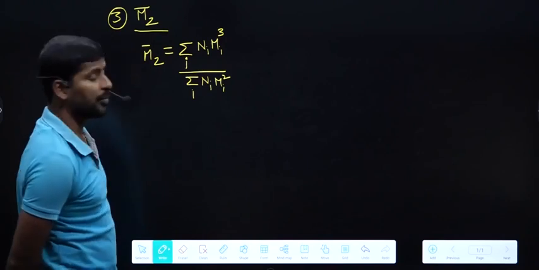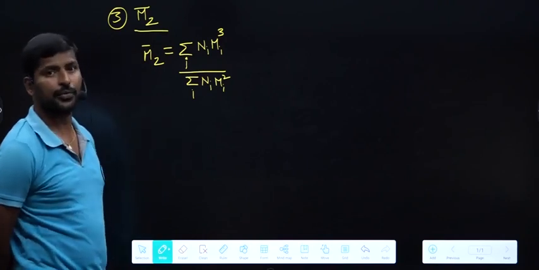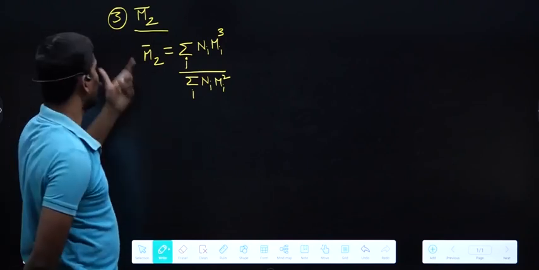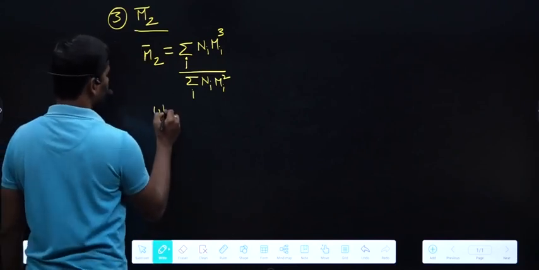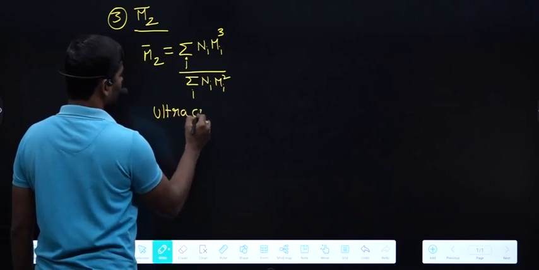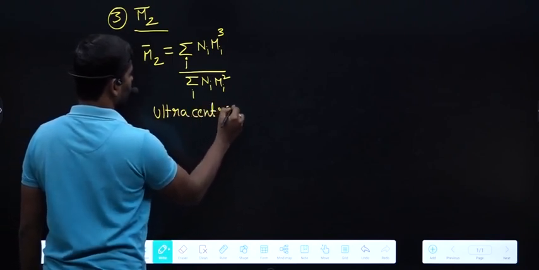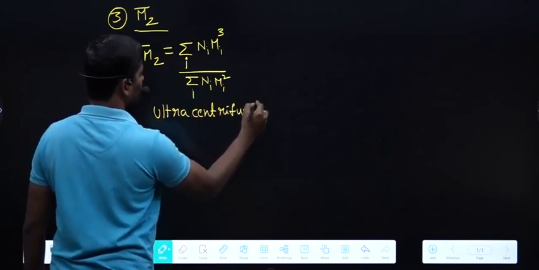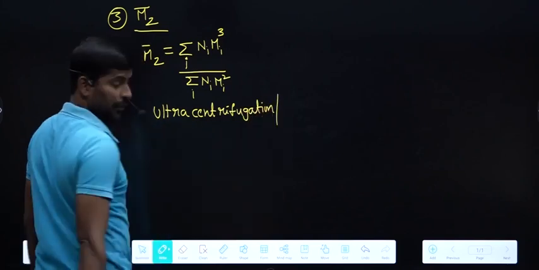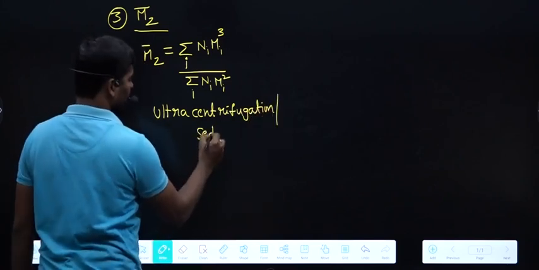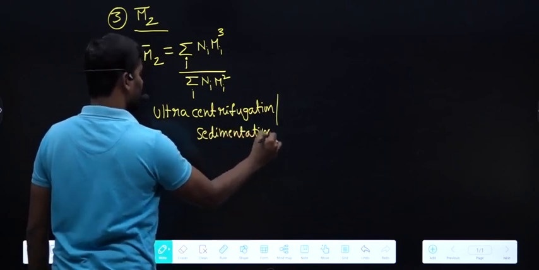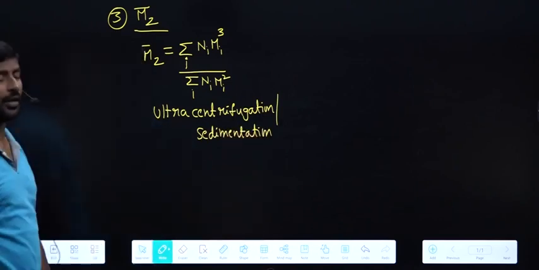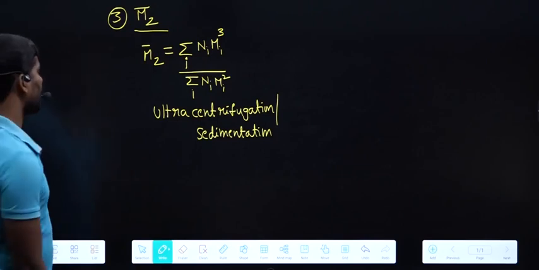In German, z means centrifuge. Okay, this is calculated by ultracentrifugation. So that's why it is called the z average molar mass. Experimentally, this Mz bar is calculated by ultracentrifugation or the sedimentation method. This is about Mz bar.